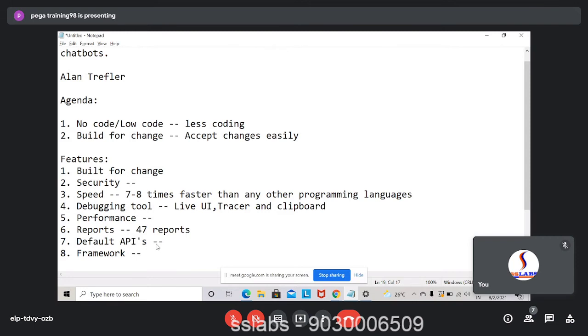And then you have framework. So why is framework a feature? Because see, framework is nothing but a ready-made built application. Now, if I just give you one vague example, a ready-made application. So if I just give you one example, let's say if I want to buy a dress,